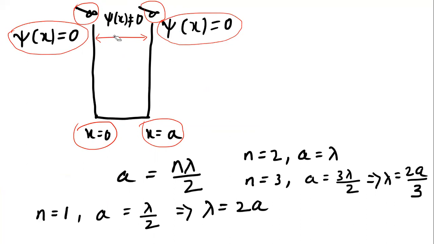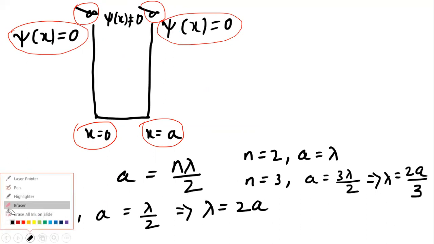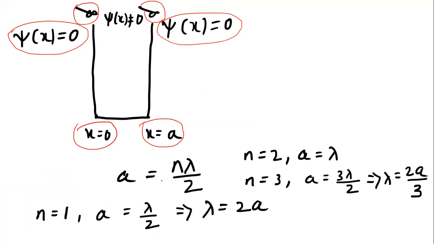So now if you represent these particular states, what will the states be, what is the wave function, how does the wave function look? Further, you can see what we did here. We derived that a is equal to n lambda by 2. So if you substitute n equals 1, then we got a is equal to lambda by 2. So you can write lambda equals 2a.